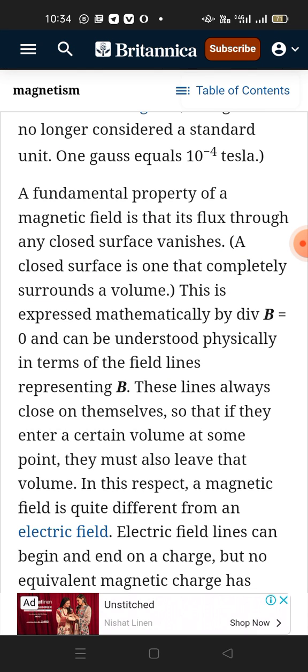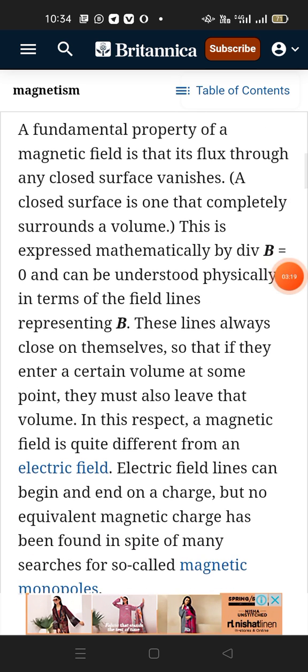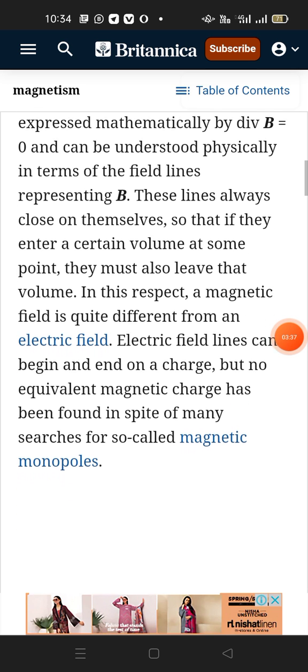A fundamental property of a magnetic field is that its flux through any closed surface vanishes. A closed surface is one that completely surrounds a volume. This is expressed mathematically by the divergence of B equals zero, and can be understood physically in terms of the field lines representing B. These lines always close on themselves, so that if they enter a certain volume at some point they must also leave that volume.